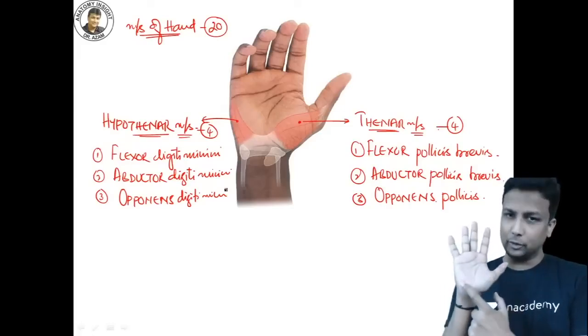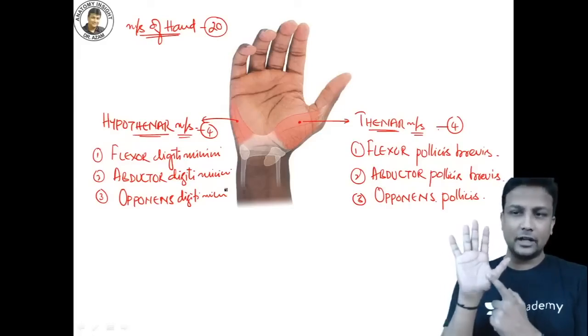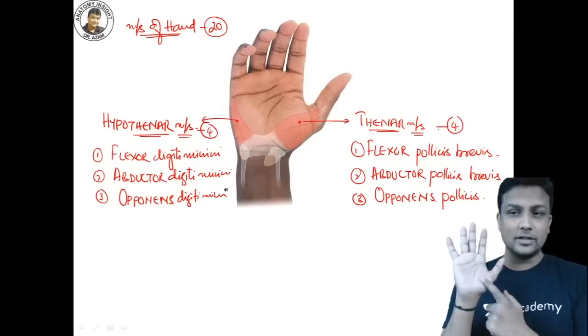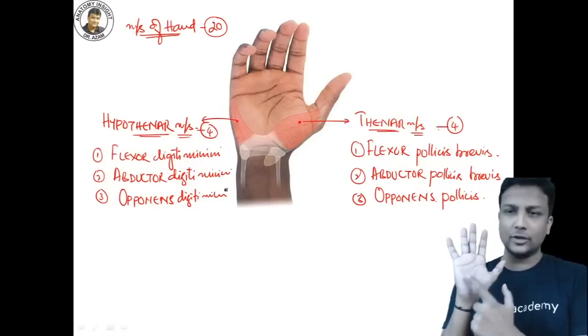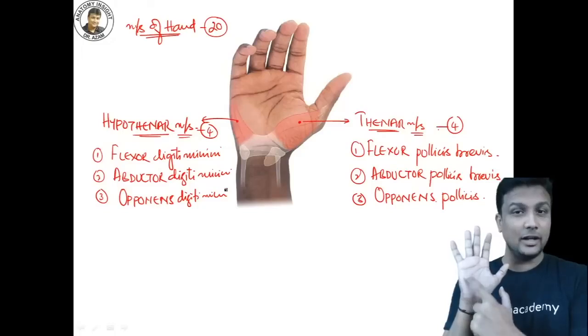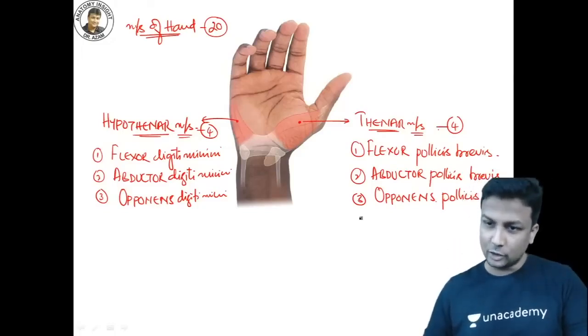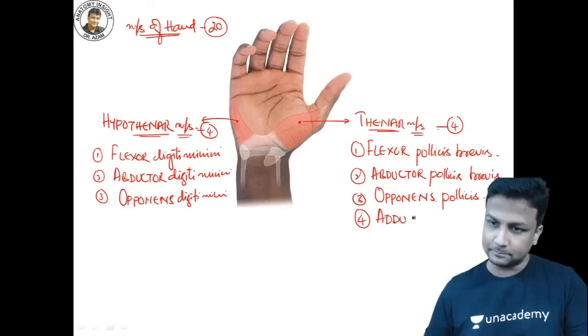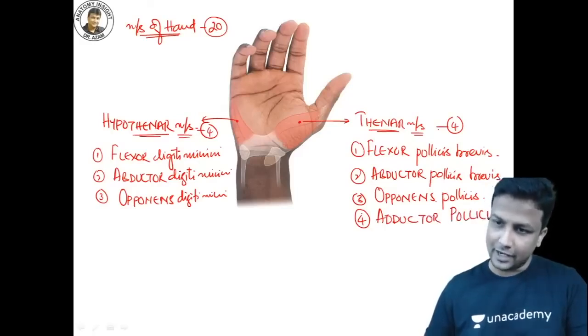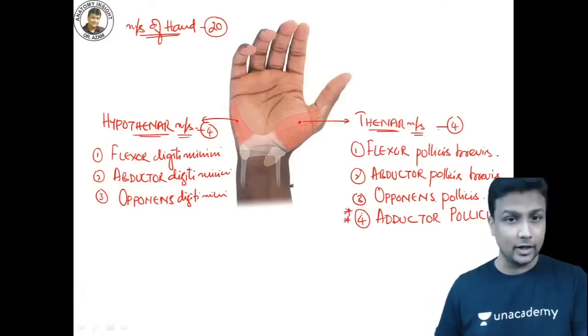So thenar and hypothenar: flexor pollicis brevis, abductor pollicis brevis, and opponens pollicis. Exactly on the other side, you'll have flexor digiti minimi, abductor digiti minimi, and opponens digiti minimi. Then what about the fourth muscle, sir? Yes, in the thenar group, the fourth one is one more muscle, your adductor pollicis, meant for adduction of the thumb, and this is the most important one. I'll tell you the importance of that one.